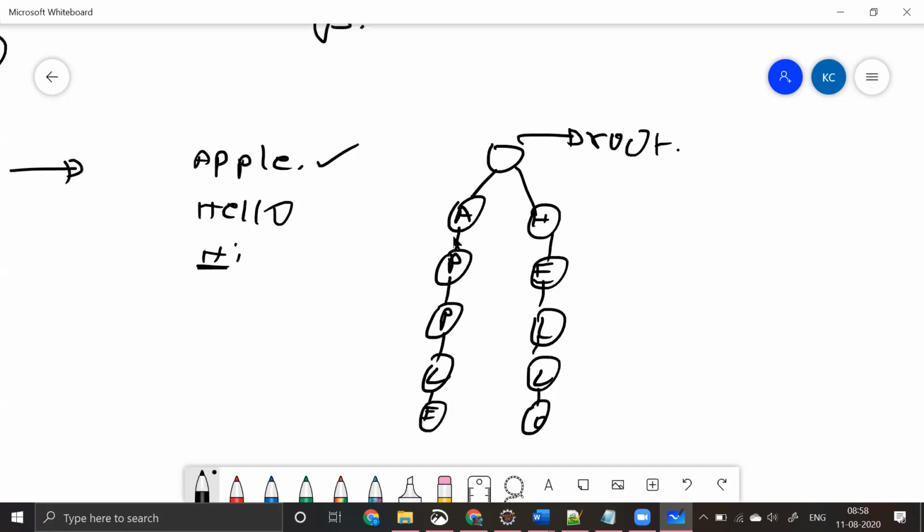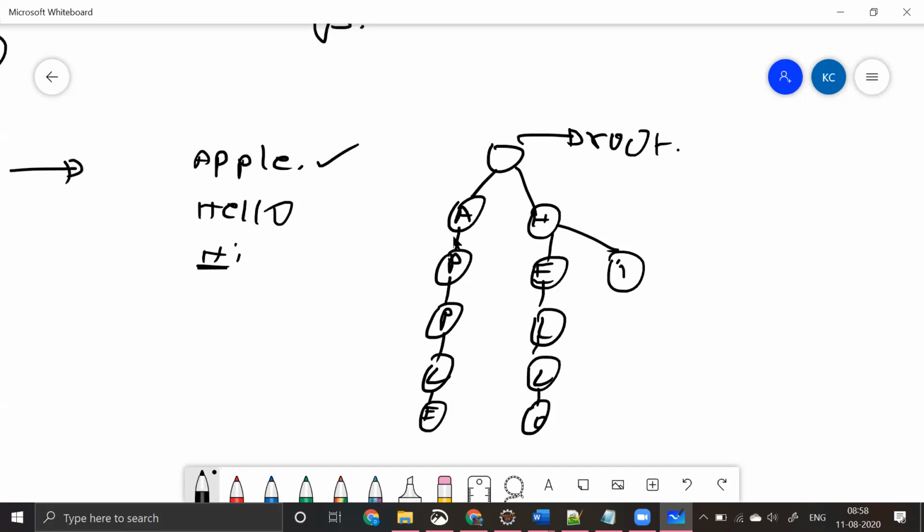Okay, so here we are done, and now we need to have one more thing, which is hi. So I have a root, I have h already there, so here I need to have one more word, which is hi. That's it. So what I want to say over here is, instead of storing that as a list, we will be storing that in this particular format.